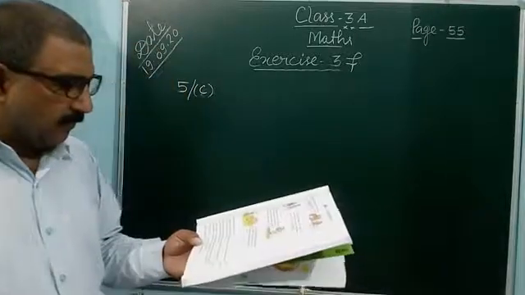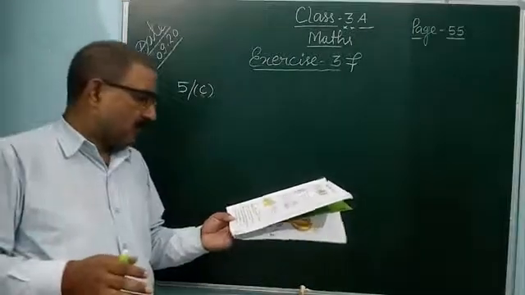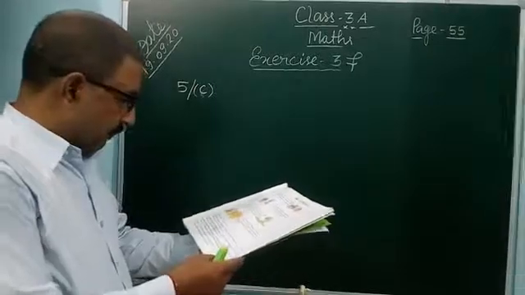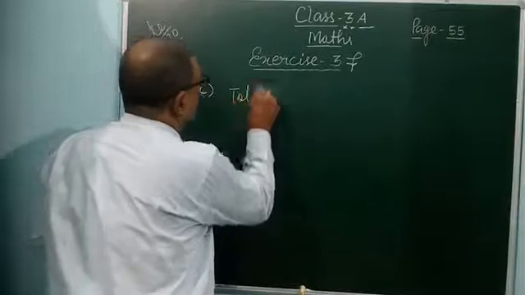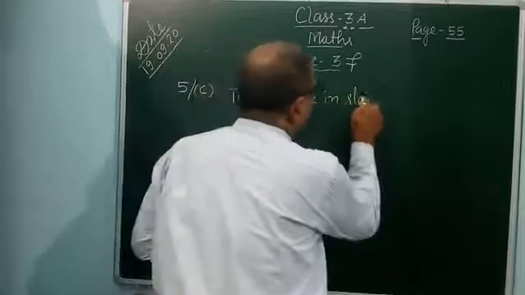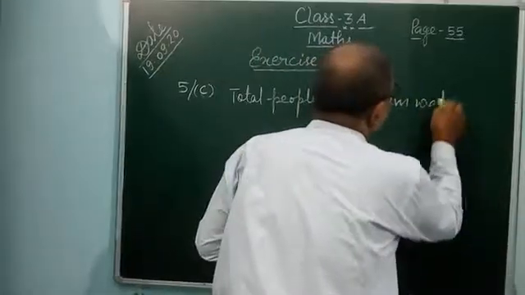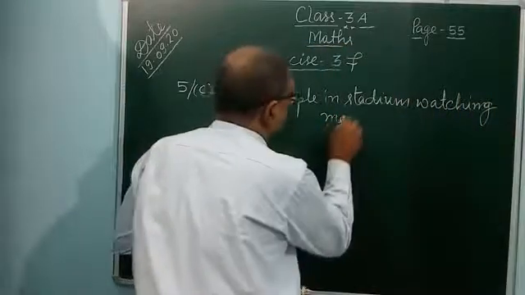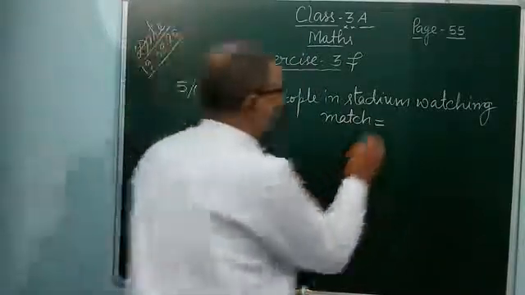So you subtract 2,658 from 8,725. The people watching the match, meaning the total people in the stadium, is equal to 8,725.